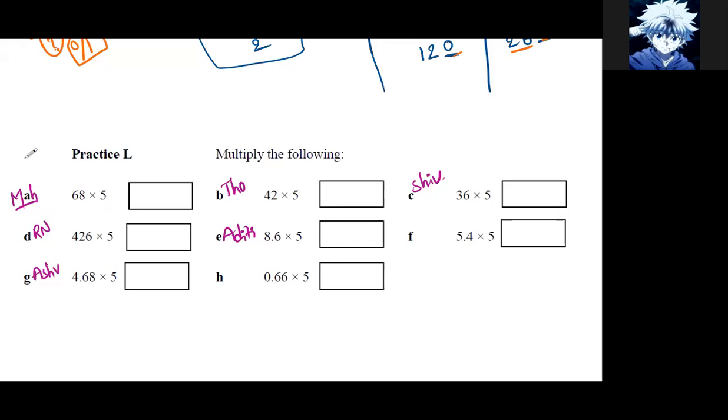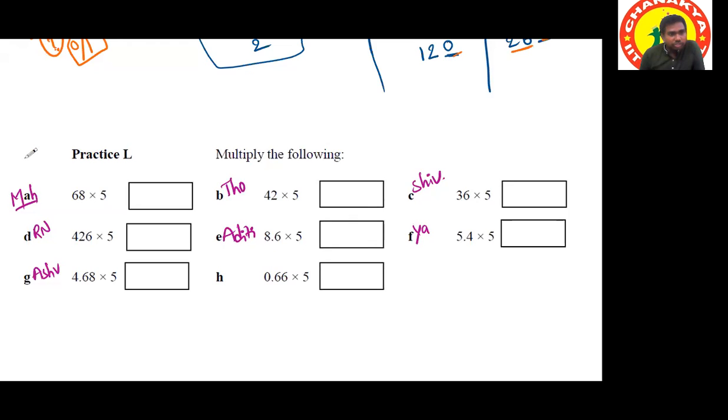H&M. Sir, I wrote H. This is Ishan. I wrote H. H is already taken by Srishti, I think, before Ishan.